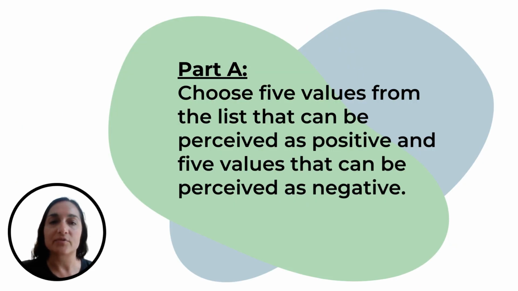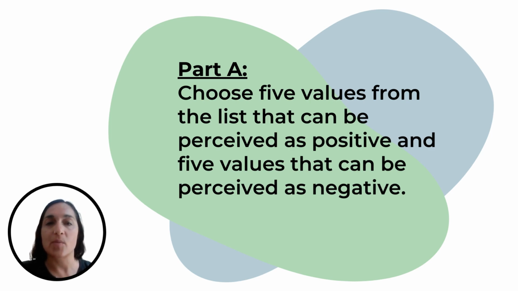For part A of the first activity in this lesson, I would like for you to have a go at identifying whether certain values are positive or negative, and then in part B, you are required to write a brief reflective response in which you can justify the reasoning underlying your choices. You can complete these activities in your PDF workbook, which you can print off, or you can type your responses directly into the workbook. Now let's have a look at the instructions for part A.